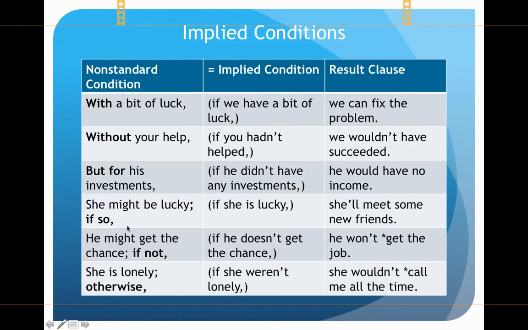She might be lucky. If so, she'll meet some new friends. Means the same thing as if she is lucky, she'll meet some new friends. He might not get the chance. If not, he won't get the job. Means if he doesn't get the chance, he won't get the job. She's lonely. Otherwise, she wouldn't call me all the time. And this implies if she weren't so lonely, she wouldn't call me all the time.